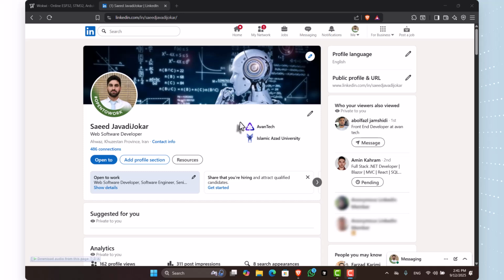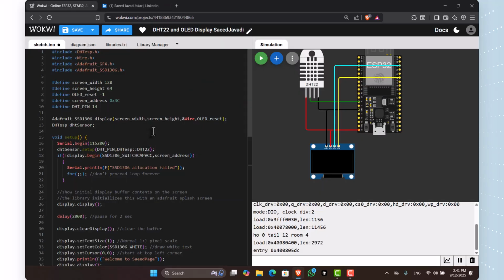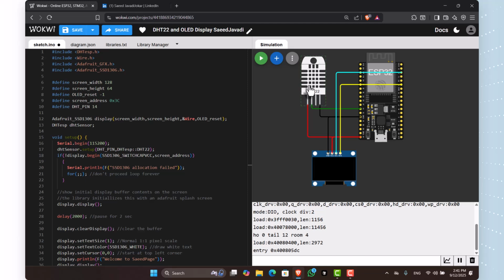Let's go for today's course. Very well, this is our course for today. Today we want to show our temperature and humidity on our OLED display. Today we have three modules, three tools and devices, in our project.